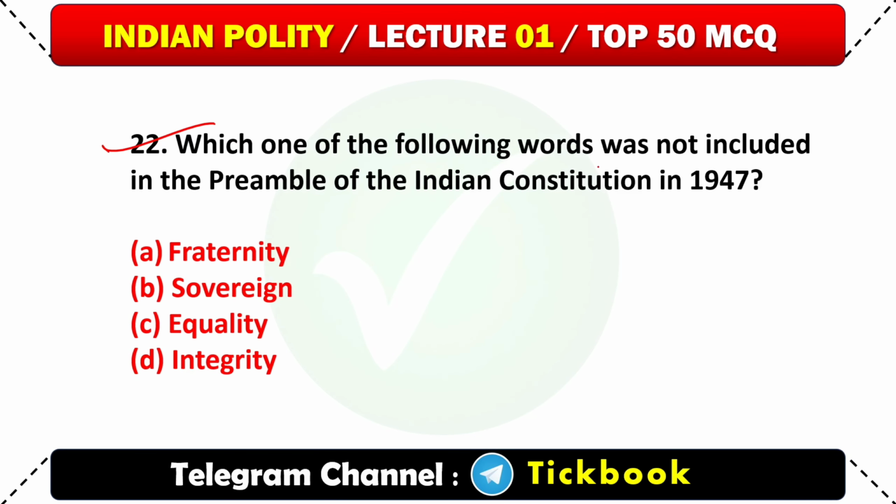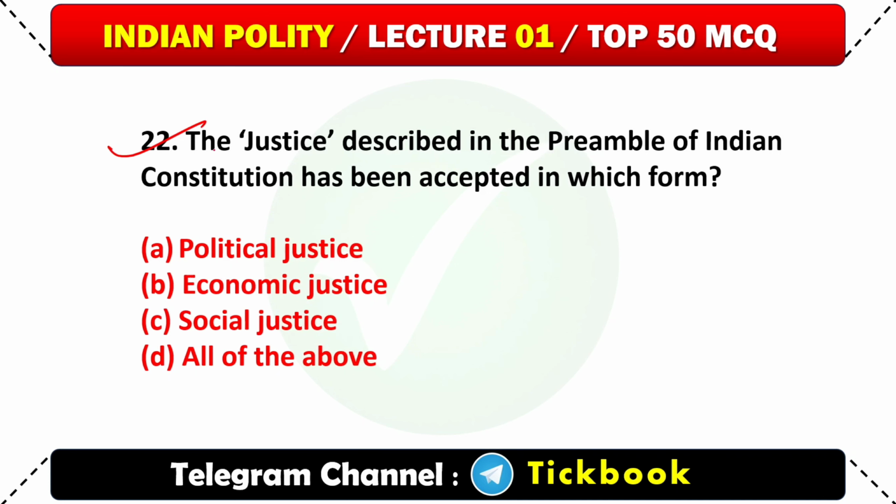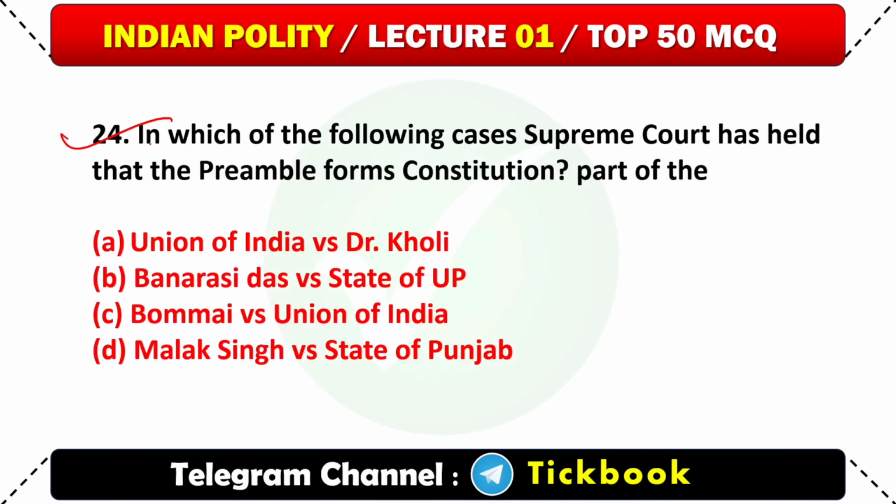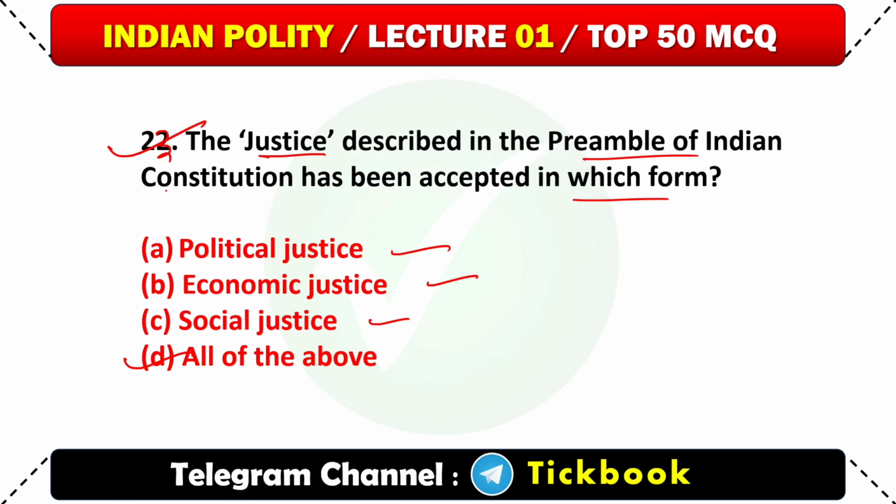22. Which one of the following words was not included in the preamble of the Indian Constitution in 1947? Option number D is the correct answer. Integrity. 23. The justice described in the preamble of the Indian Constitution has been accepted in which form? Option number B is the correct answer. All of the above. Political justice, economic justice, social justice.